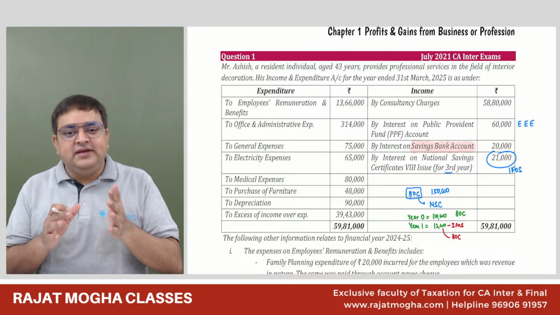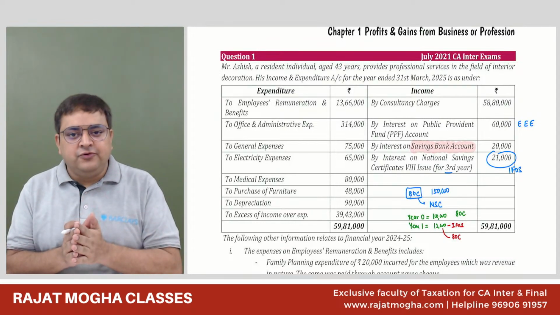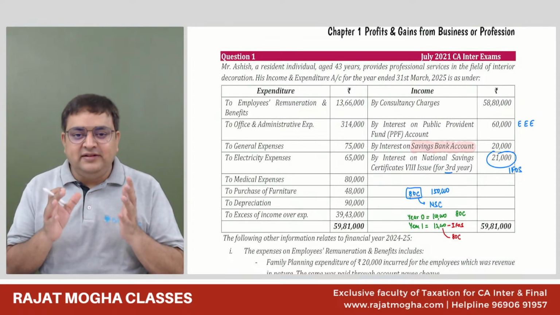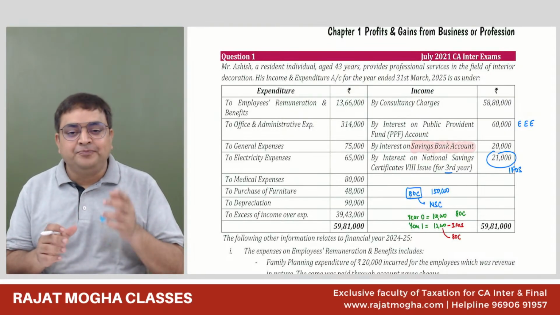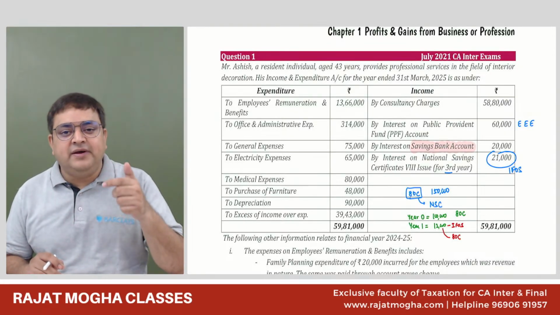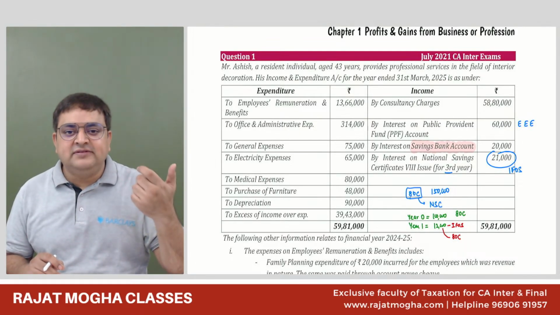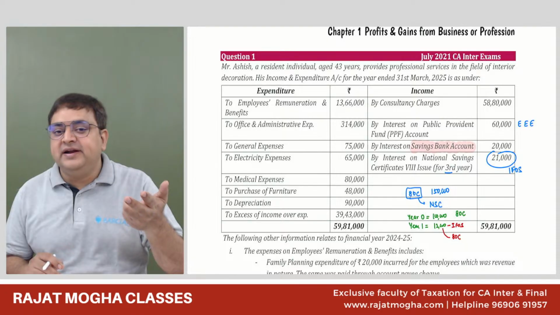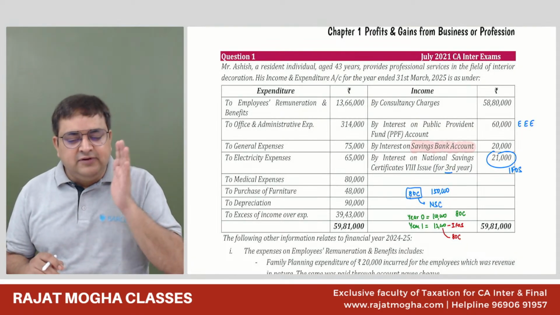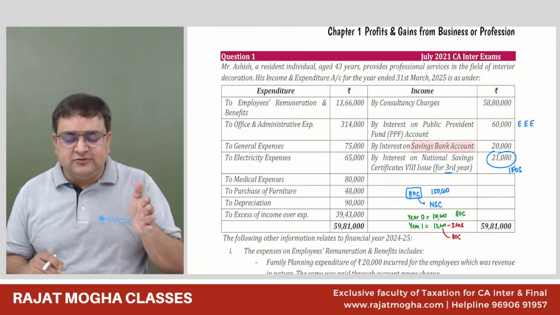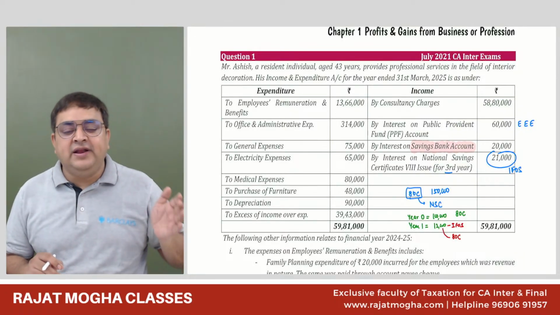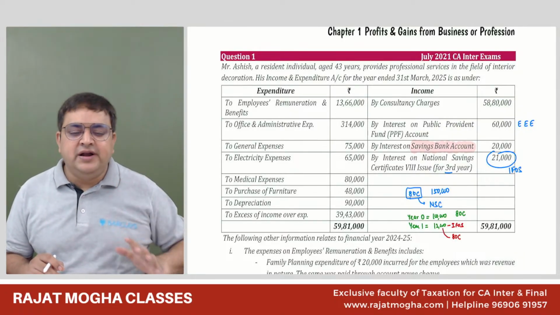So we see that only individual and HUF who are big individual and HUF, but don't write this word big or small in examination. How does this individual or HUF become big? If the turnover of the last year is more than, for business 1 crore, and for profession 50 lakhs. If the turnover of the business or profession is more than 1 crore or 50 lakh of the last year, then you should deduct TDS.